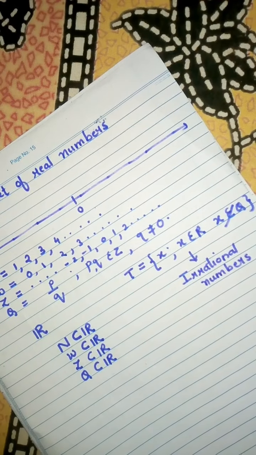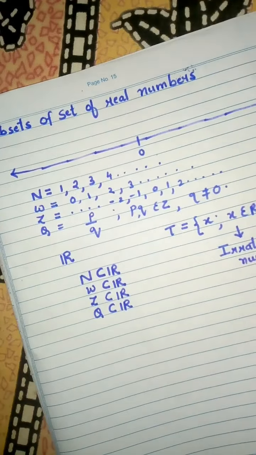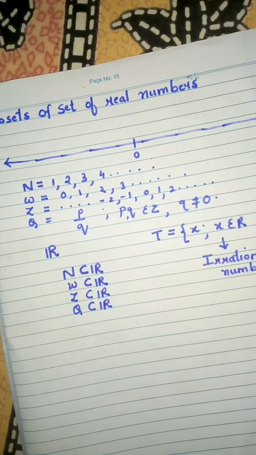Okay, so in this topic we are just discussing what are the different subsets of set of real numbers. Okay, and these natural numbers, whole numbers, rational numbers, then irrational numbers which excludes the rational numbers, and also whole numbers, integers, these are all the subsets of set of real numbers.